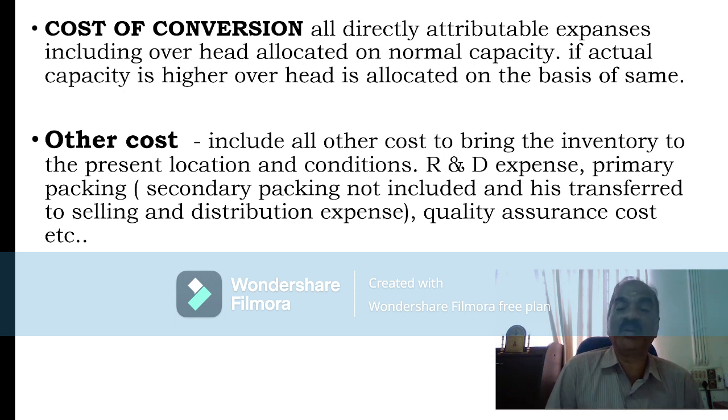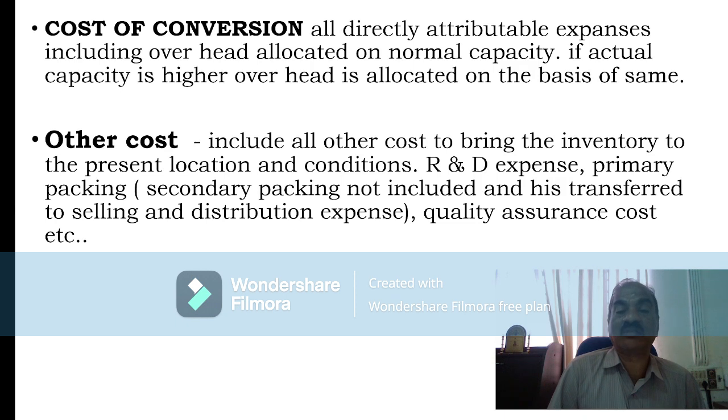Secondary packing is to attract customers, to keep the item saleable. An advertisement also will be there in the packing. Advertisement value also will be there. That cost is not considered in inventory but considered as selling and distribution expense.